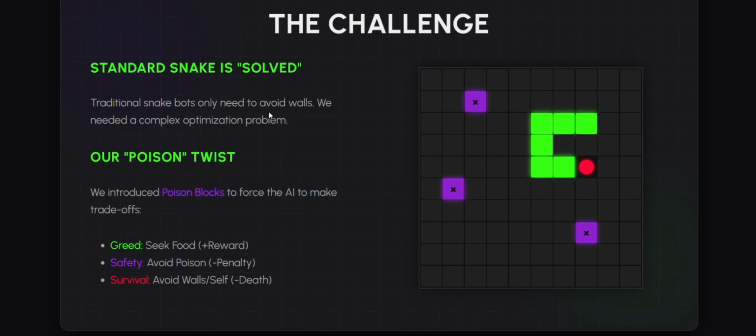First, we faced the challenge to simulate real world complexity and make this a true AI challenge. We introduced a major twist, poison blocks. This turned a simple pathfinding task into a complex multi-objective optimization problem. Our goal was to build a deep Q network agent that learns a trade-off. It must aggressively seek food as a reward while strictly avoiding the poisons as a penalty and a fatal hazard. This is the essence of our complex snake environment.